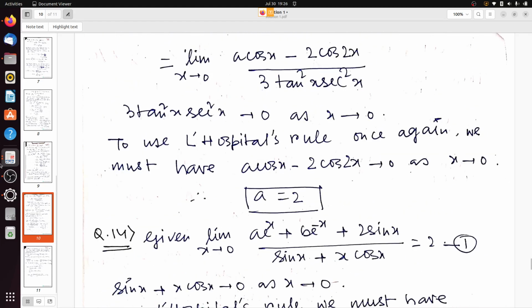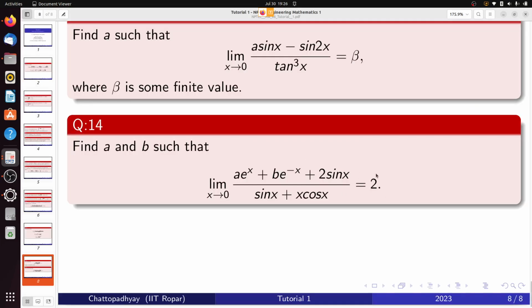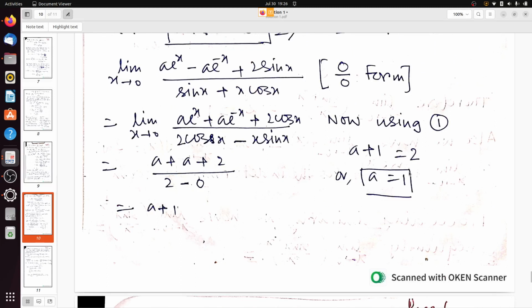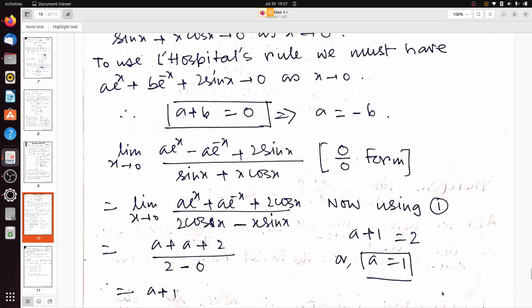Now in the question, the value of the limit is given to be equal to 2. So we get that a plus 1 should equal 2. So what should be the value of a? It should be 1. Okay, am I clear? Is this question clear to you all?